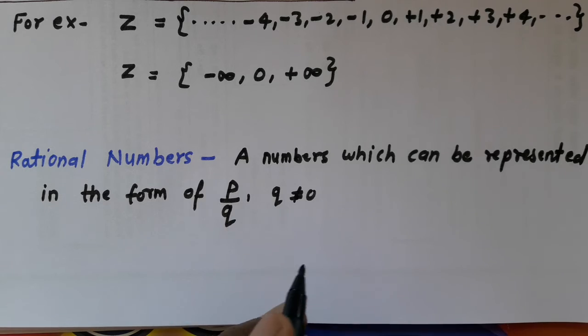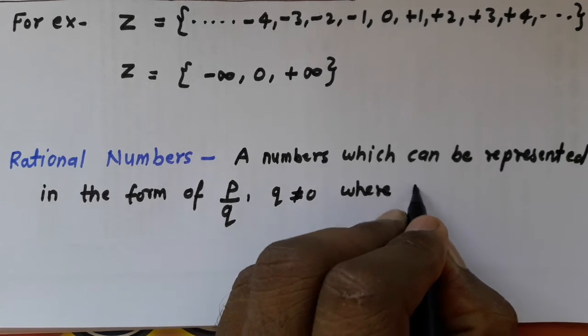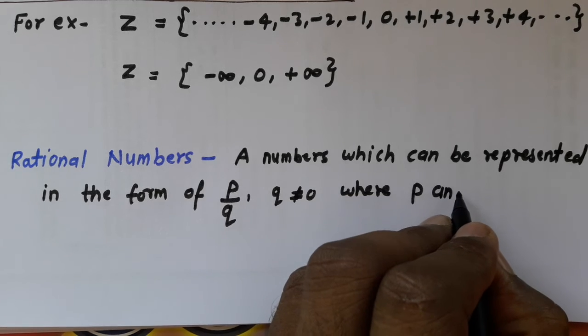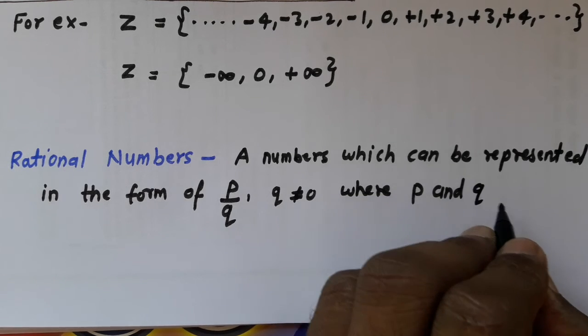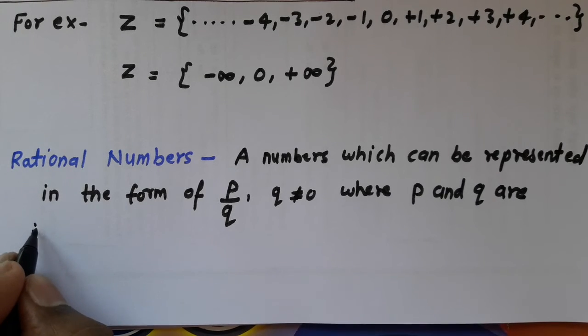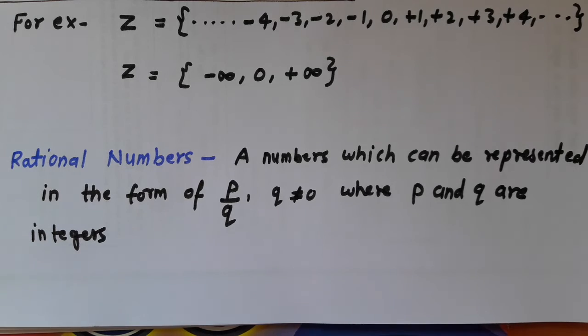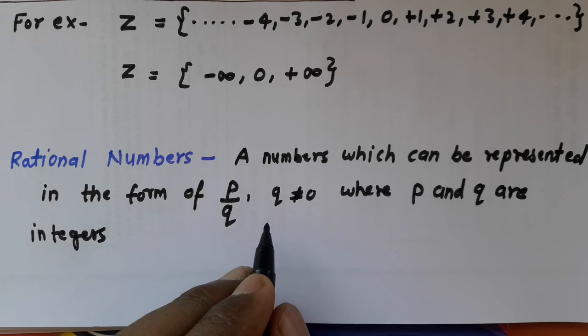Q is not equal to 0, where P and Q are integers. In the previous topic, you have seen what integers are. So here P and Q are integers.